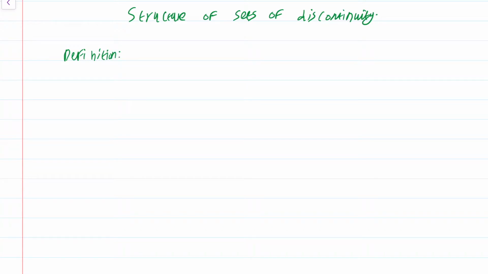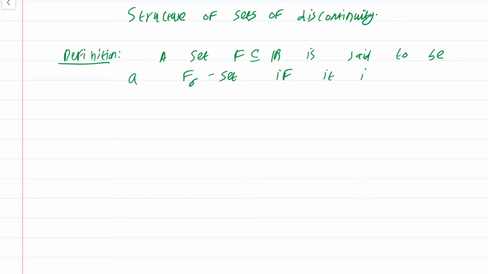Definition: a set capital F subset of R is said to be an F sigma set if it is a countable union of closed sets.